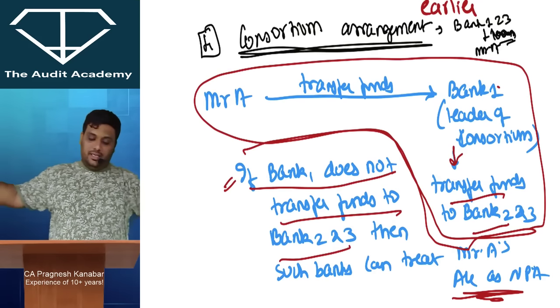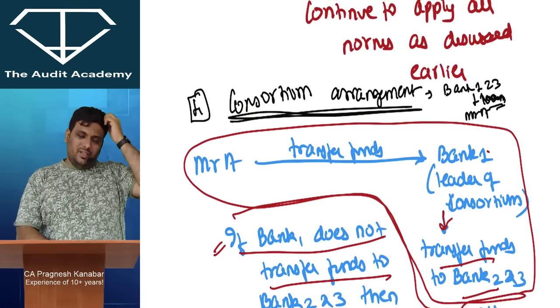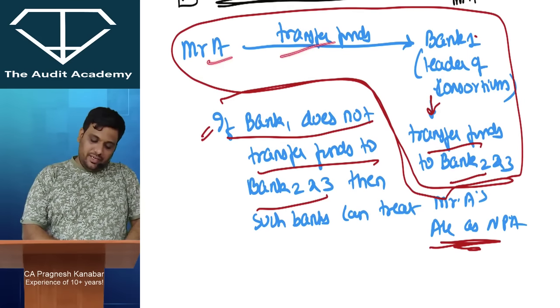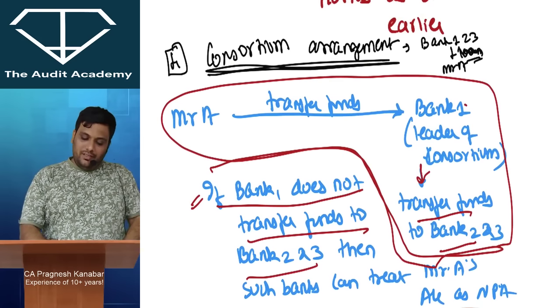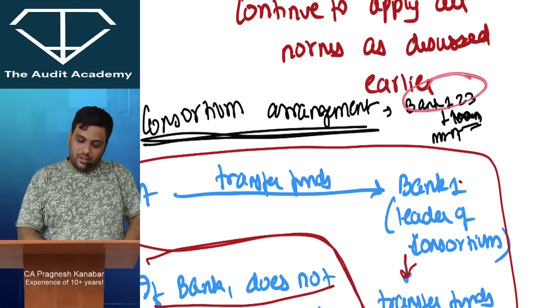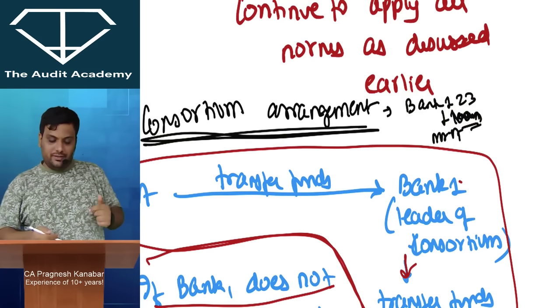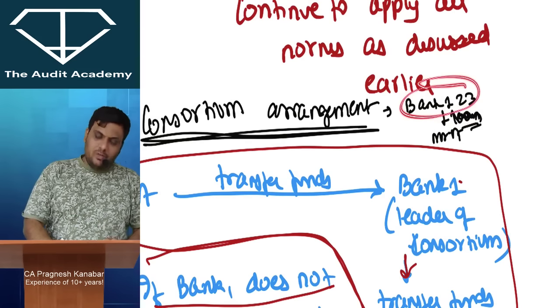Yes. There is one term in the module, consortium arrangement. What is a consortium arrangement? A group of banks giving a loan. Let us say Mr. A transfers funds to bank 1. I have given this example: banks 1, 2 and 3 all come together and give a loan to Mr. A. This was written very fast in the lecture. Then these banks 1, 2 and 3 are the consortium.